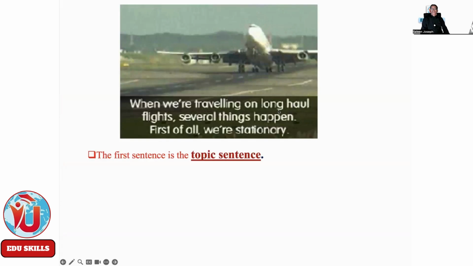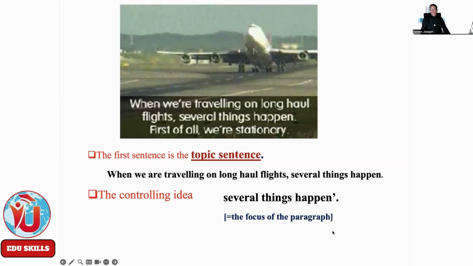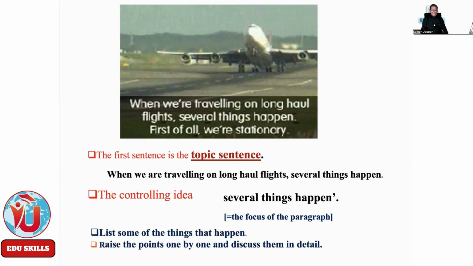See, when we are traveling on long haul flights, several things happen. First of all, we are stationary. The first sentence is the topic sentence. Controlling idea: several things happen. The focus of the paragraph. The controlling idea in the topic sentence is the focus of the paragraph. That will be explained in the whole paragraph, and a list of some things that happen, tracing points one by one. What are the things? Several things happen.